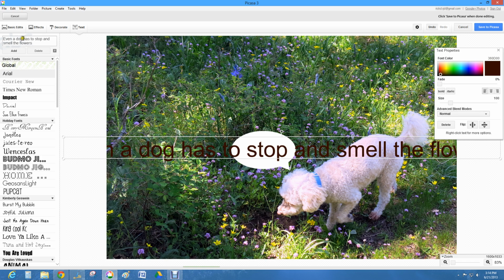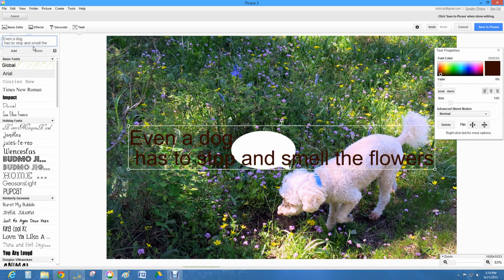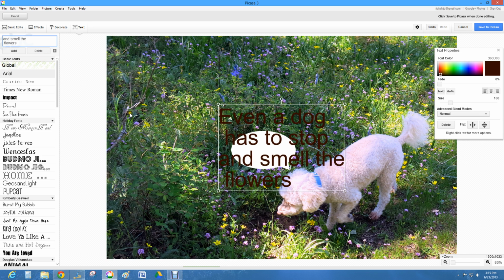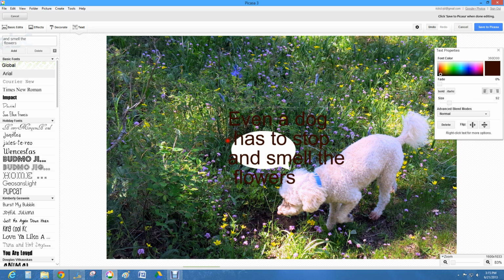I'm going to now separate it into 3 different lines so that some of this will fit better. So I'm going to put a return there and a return here. Now that I've got it pretty much, I'll even make a 4th line, I think, and smell the flowers. Okay, now I want to make it fit in that bubble screen, so I'm going to use the handles. Make this as small as I want to, I can. Move it over into the thought bubble.